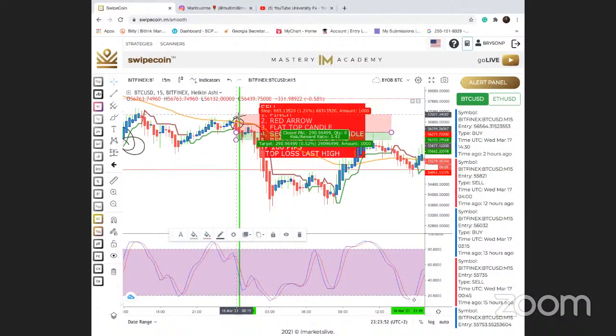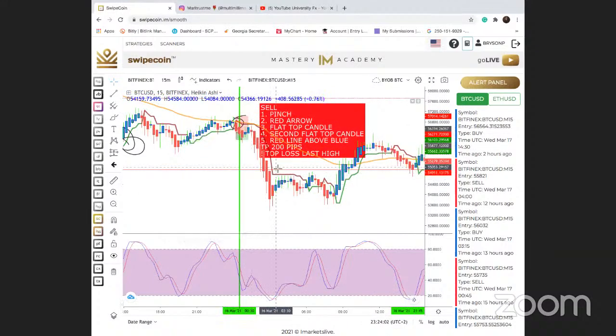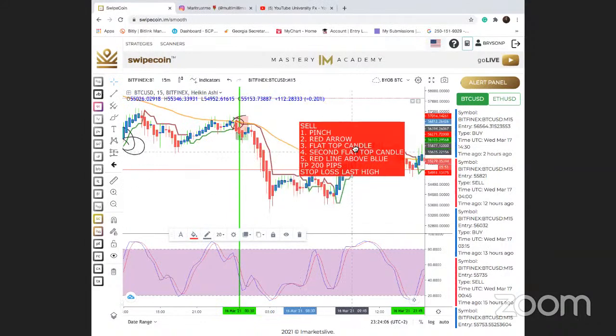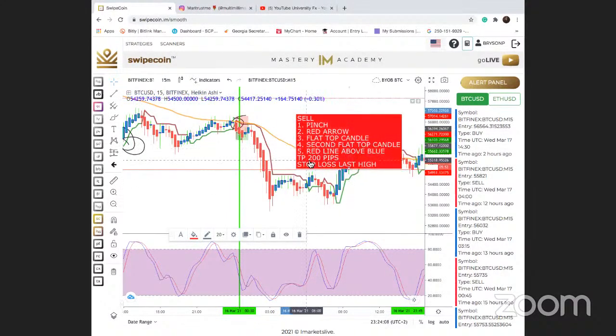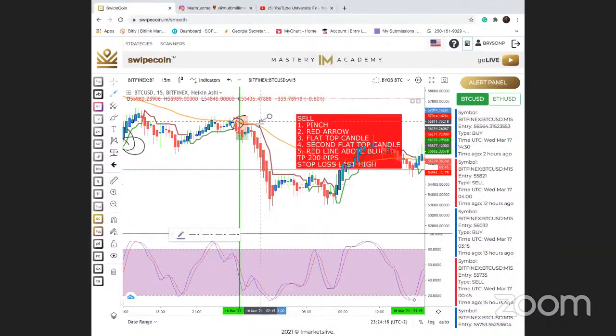And then I'll make sure I put this at my last high. So my previous high was here. So that's where I'm going to place my stop loss. And of course, that's about 60 pips or so, 600 pips or so. Right. But as you guys can see, we actually smashed our target. Okay, so as long as you're scalping, guys, you know what I'm saying, you're good to go. And the reason why you want to place that stop loss at your last high is, as you guys can see right here now, if you guys are paying attention, there is a little bit of a retracement, right?